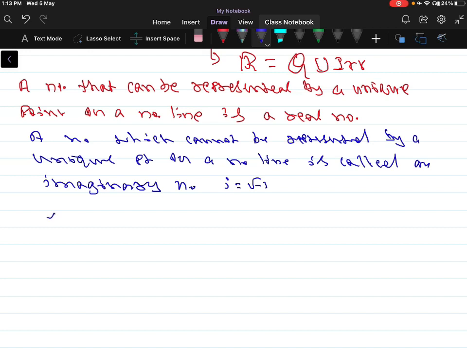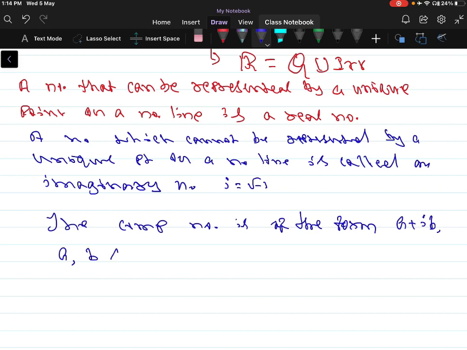The complex number is of the form a plus ib, where a and b belong to the real numbers and i is equal to the square root of -1.